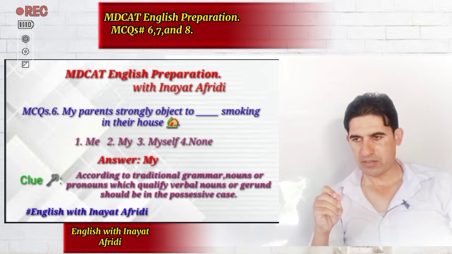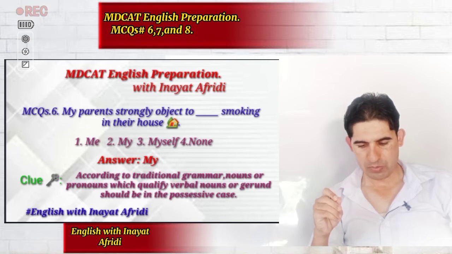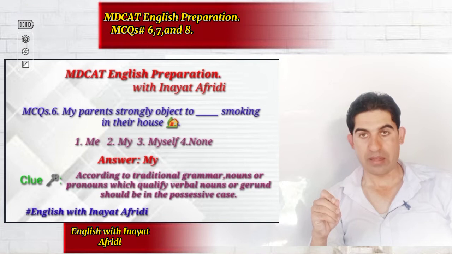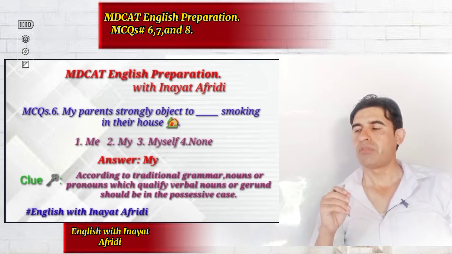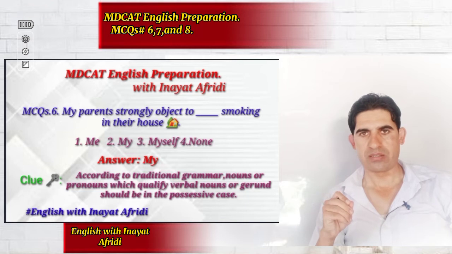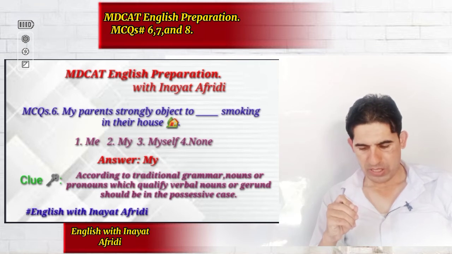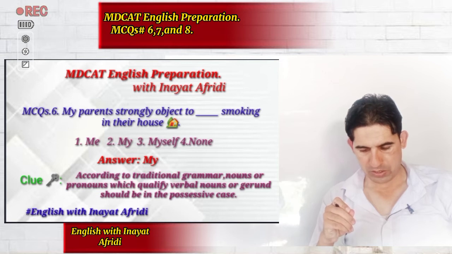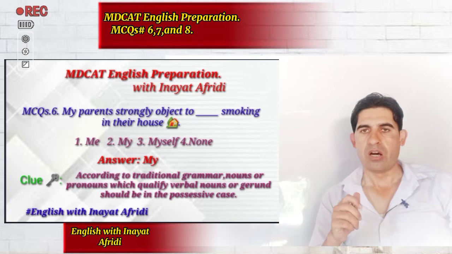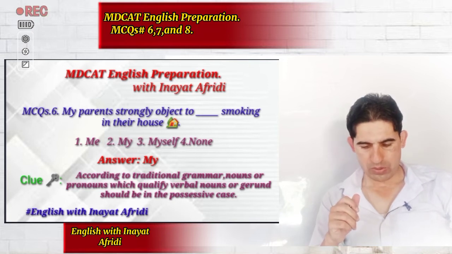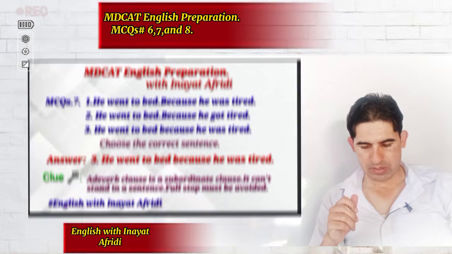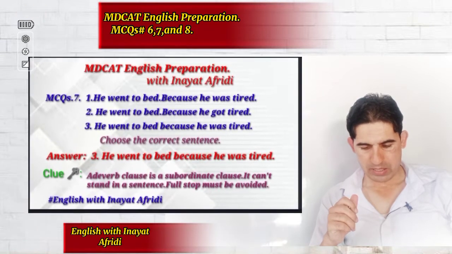Now the complete sentence becomes, my parents strongly object to my smoking in their house. And the reason is we have the verbal noun or gerund within the sentence, and that is smoking. So first comes the possessive case of the pronoun, my smoking. Now let's move towards the clue. According to traditional grammar, nouns or pronouns which qualify verbal nouns or gerunds should be in the possessive case. I hope that's understood.